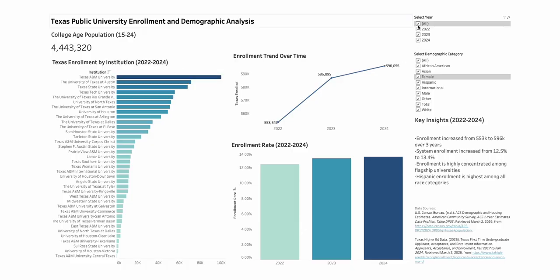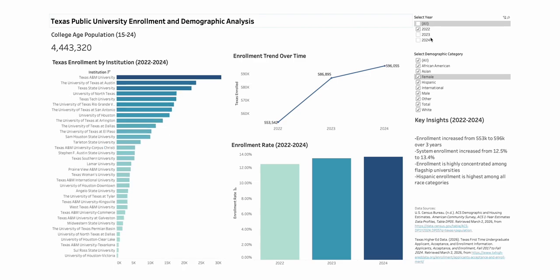There are some filters on this dashboard that you can click through to see the different numbers for each year. So if I deselect 2023 and 2024, you can see the trend remained constant, where Texas A&M is still the most popular institution for enrollment, still with about 30,000 total enrolled.